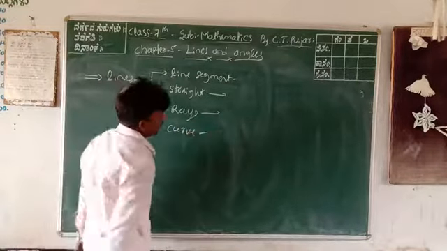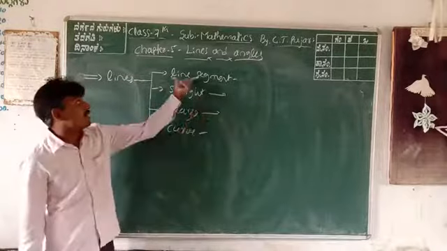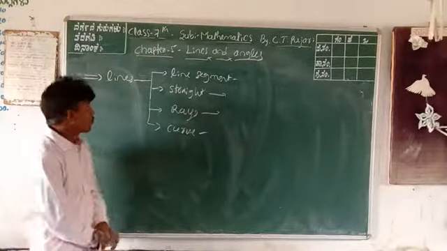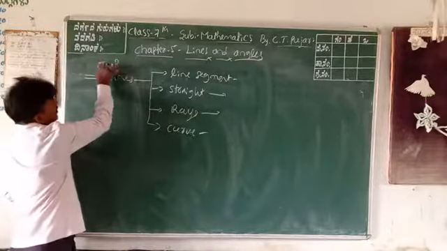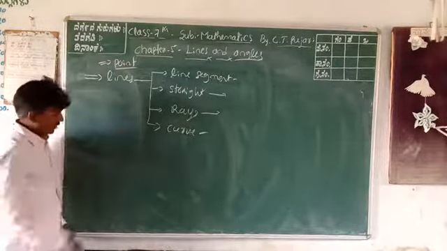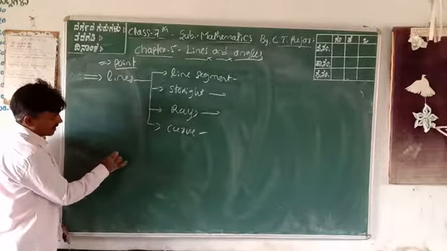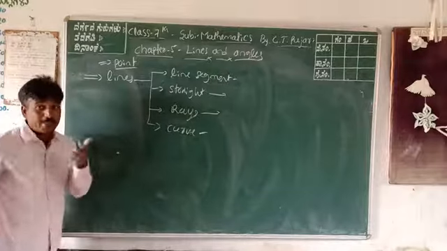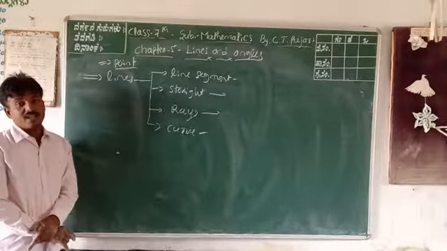What is the definition of a line segment? And also, the point. Do you know about the point? Before studying the line, the point. This is a geometrical figure. This is a point. What is the definition of a point?